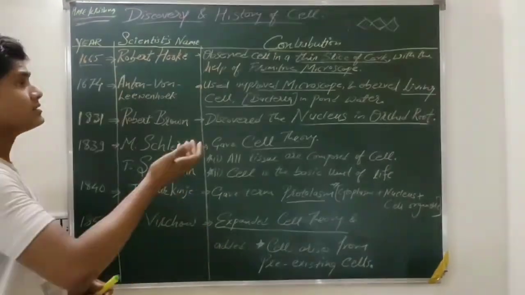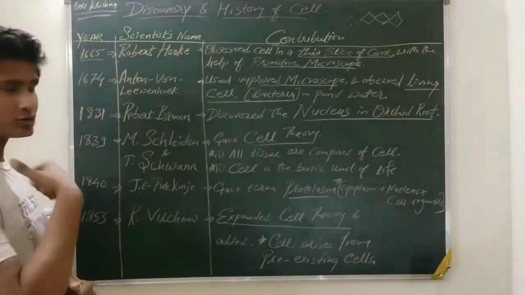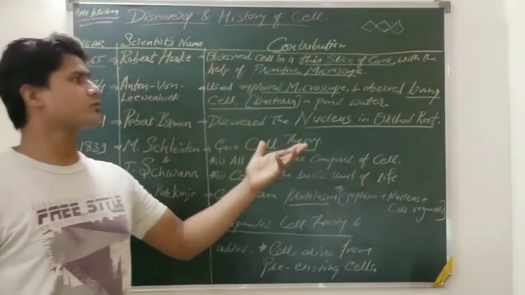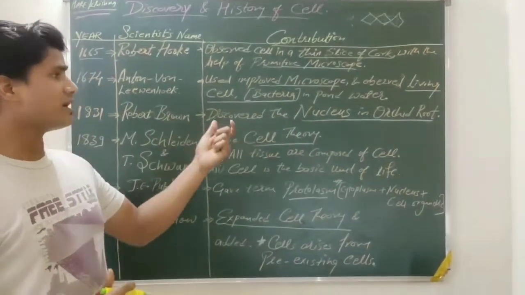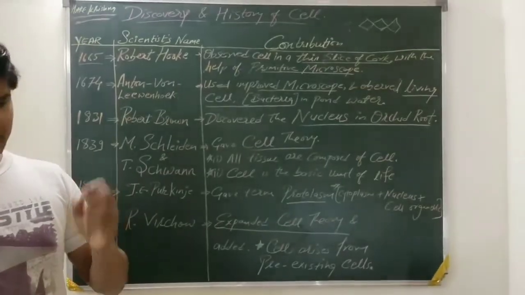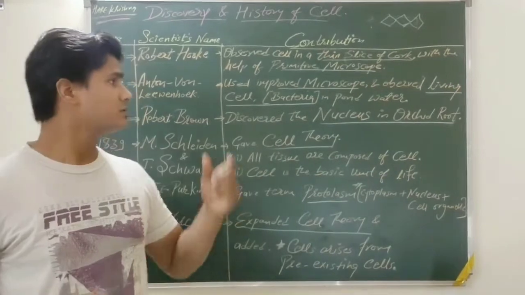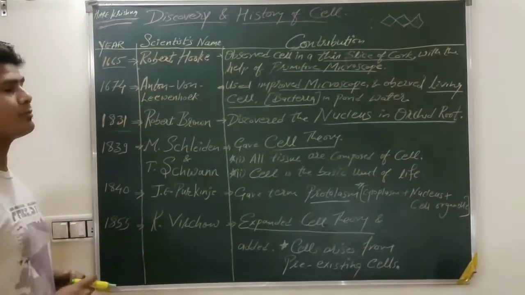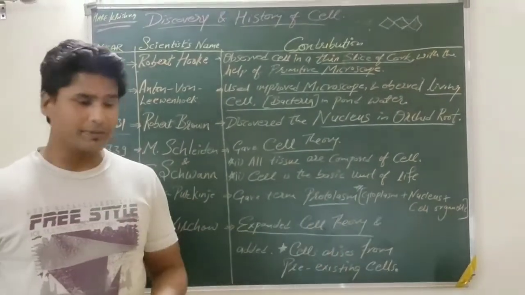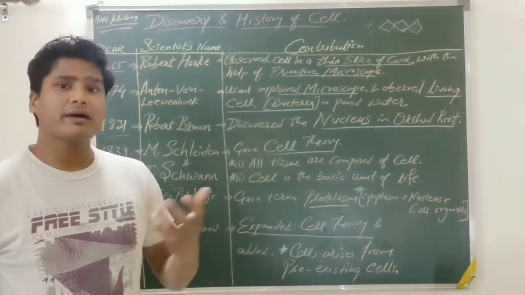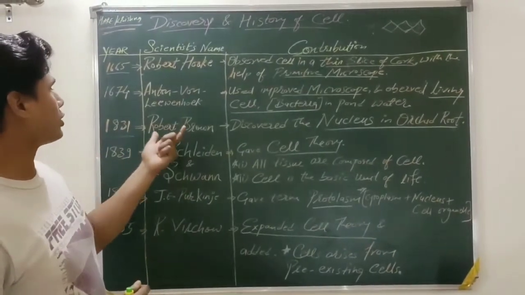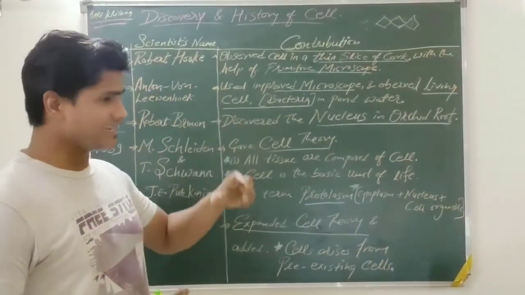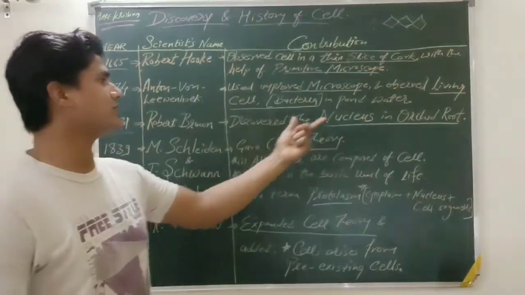After that, when there was improvement in the microscope, in 1674, Anton von Leeuwenhoek used an improved microscope and observed a living cell, which was actually a bacteria. He observed pond water under the microscope and saw a living cell. After it, in 1831, as the microscope was developing, it became easier to view under it. Robert Brown discovered the nucleus in orchid root. He took a thin slice of orchid root and discovered the cell, as well as a dense particle inside the cell that was known as the nucleus.